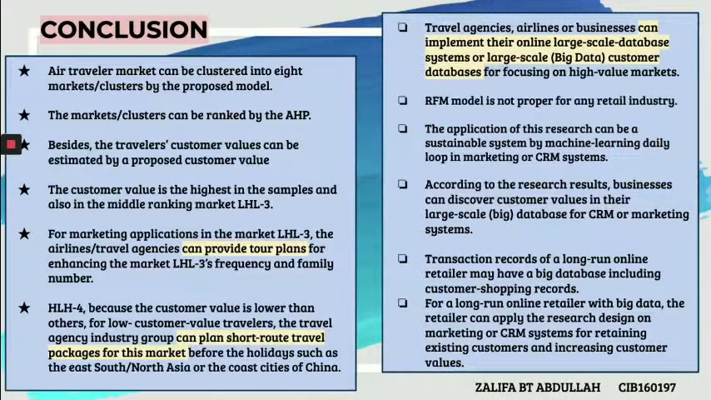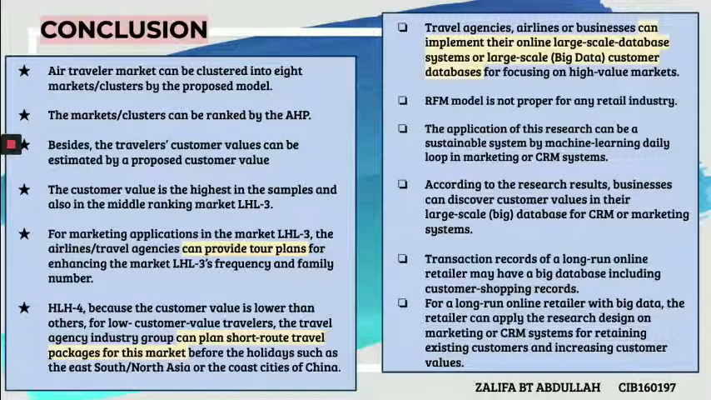As for the conclusion, we know that the air traveler market can be clustered into 8 markets or clusters by the proposed model. The markets or clusters can be ranked by the AHP. Besides, the traveler's customer values can be estimated by a proposed customer value equation. So the customer value is the highest in the samples and also in the middle-ranking market LHL-3, as per the table. For marketing applications in the market LHL-3, the airlines or travel agencies can provide tour plans for enhancing the market LHL-3's frequency and family number.